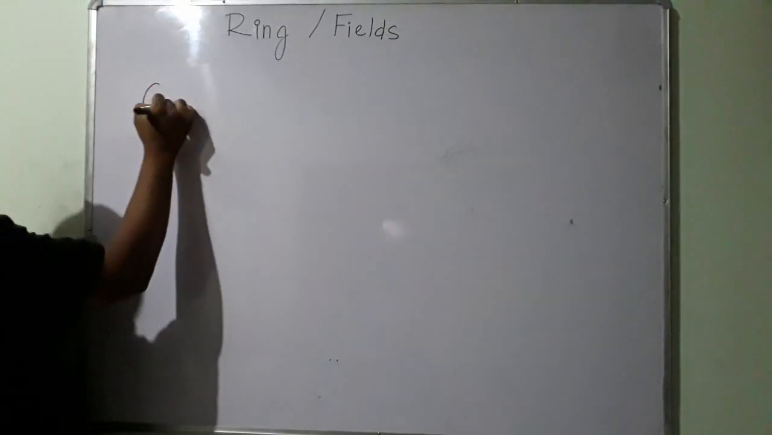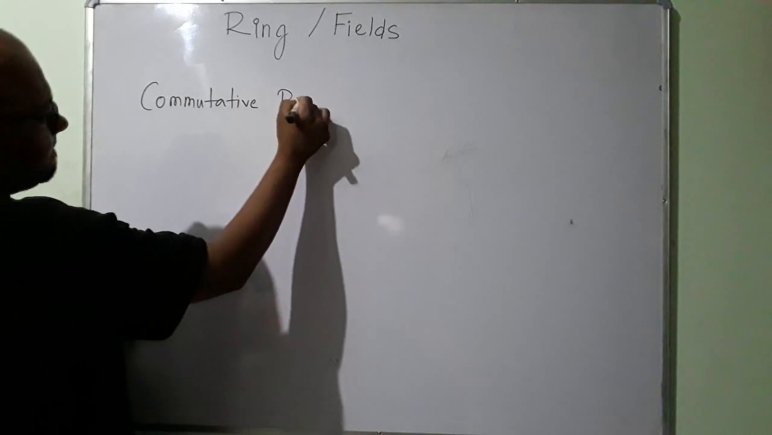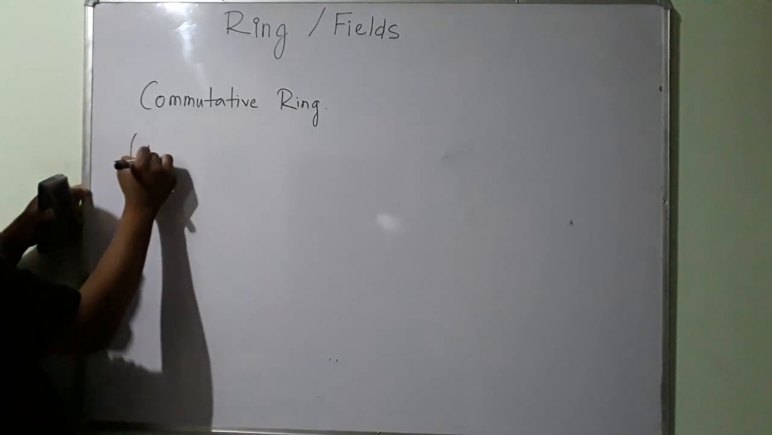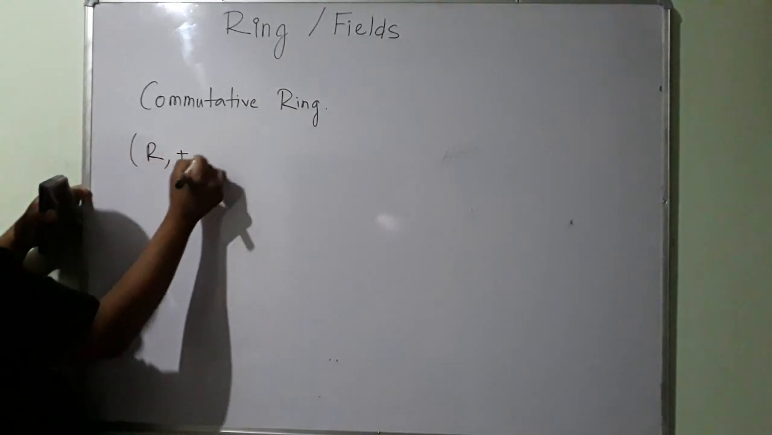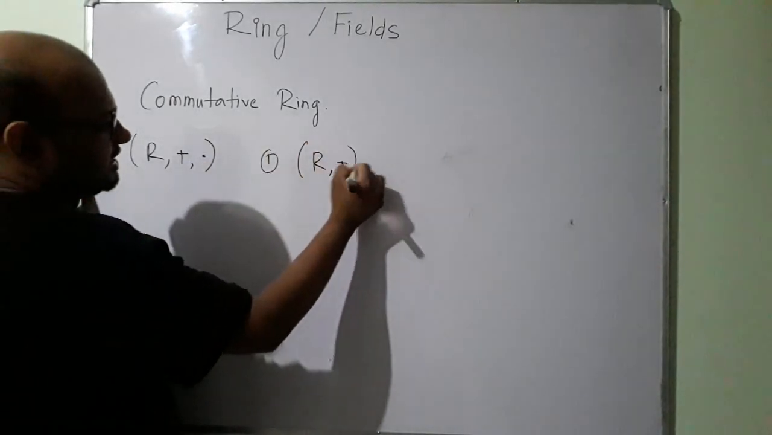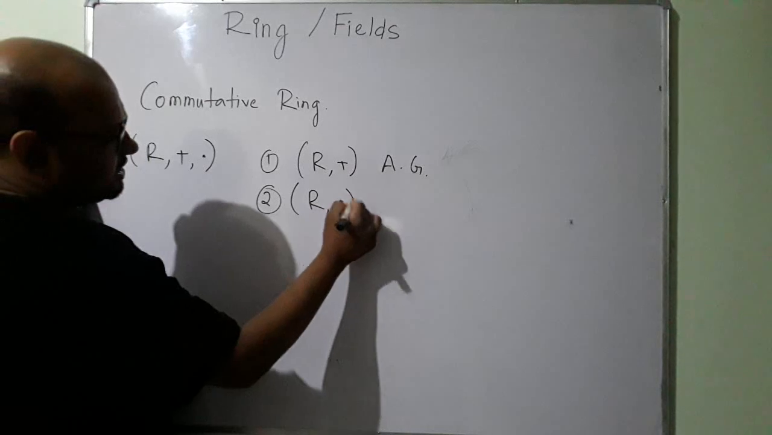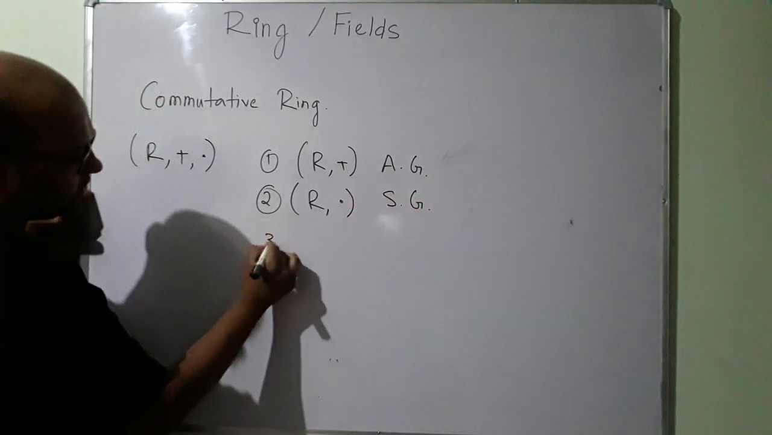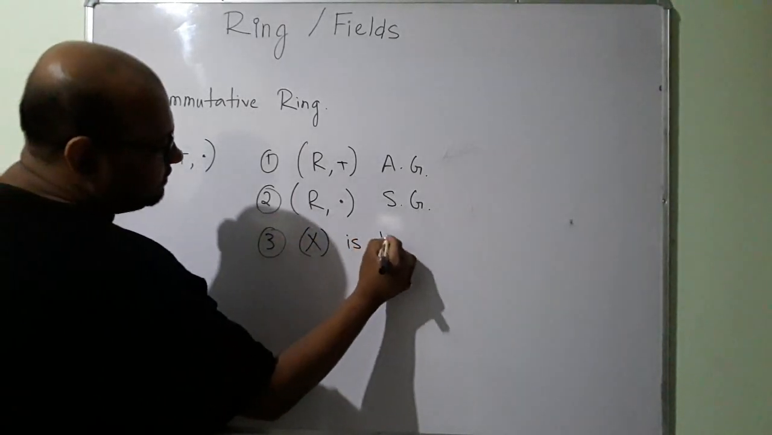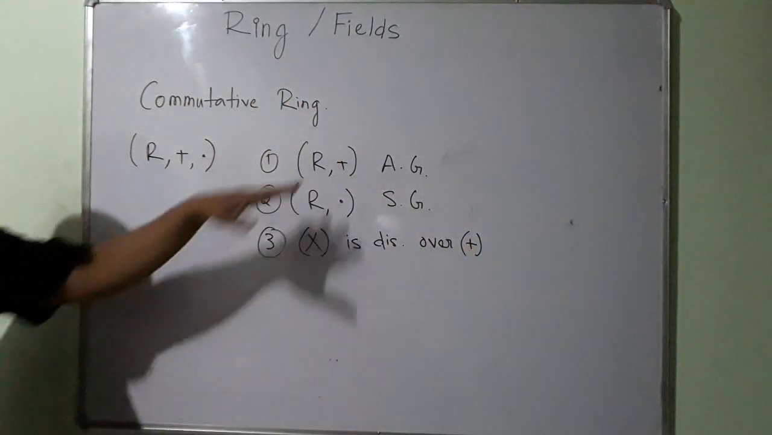Next concept is commutative ring. So what are the rules for a ring? Some set R under the operations addition and multiplication will be a ring if R under addition is an abelian group, R under multiplication is a semi-group, and multiplication is distributive over addition. We already talked about this. These are the definition of a ring.